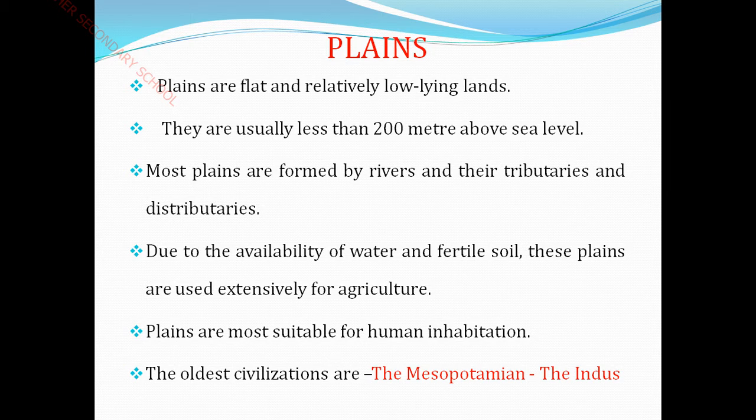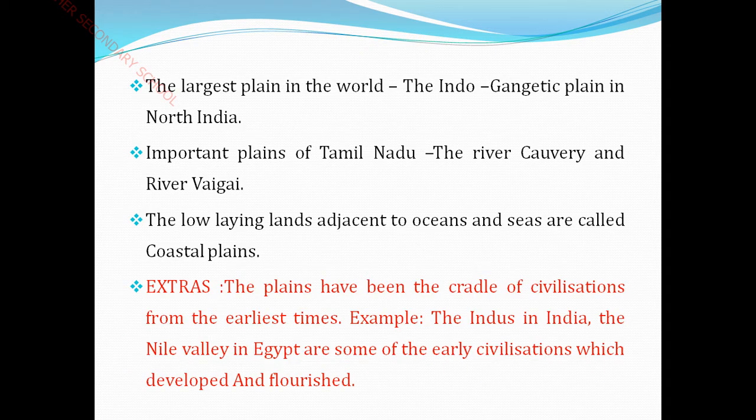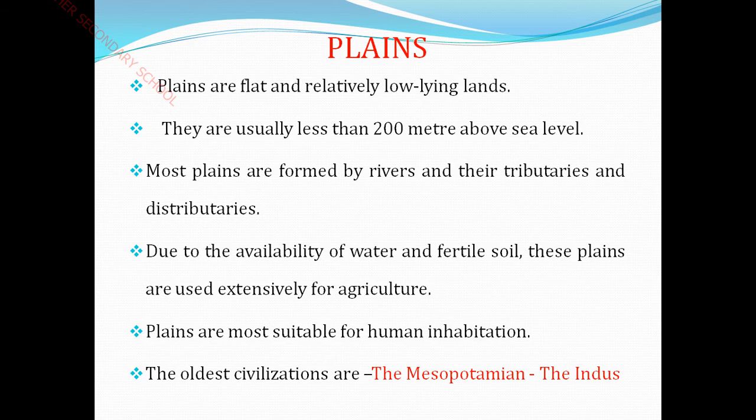For the oldest civilizations, we can take examples such as the Mesopotamian and the Indus Valley civilization, etc.